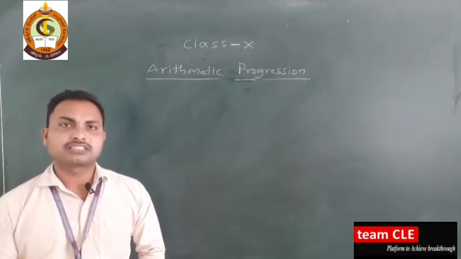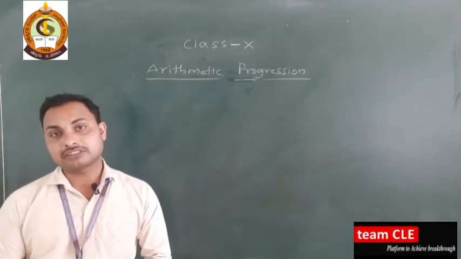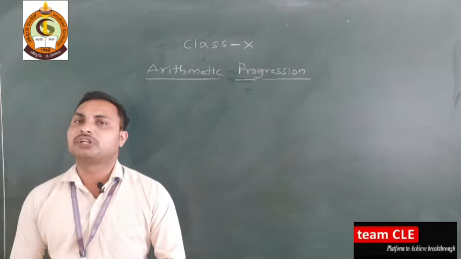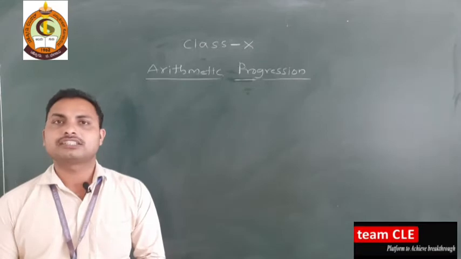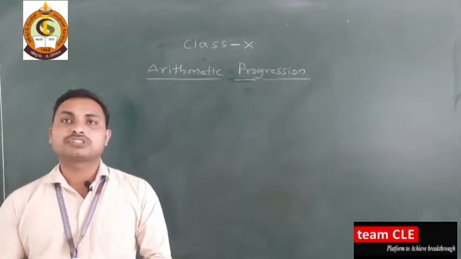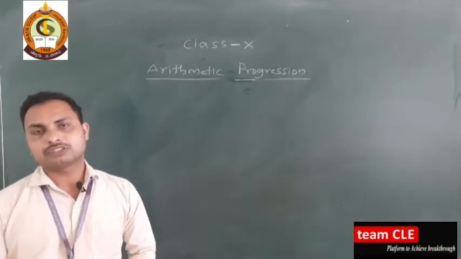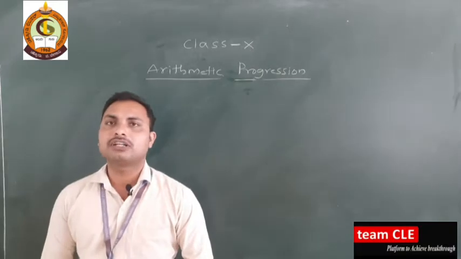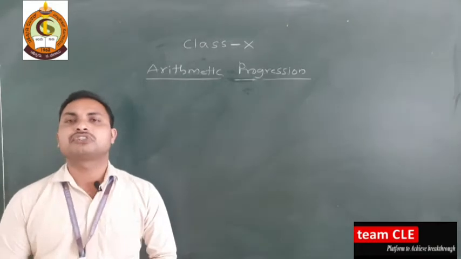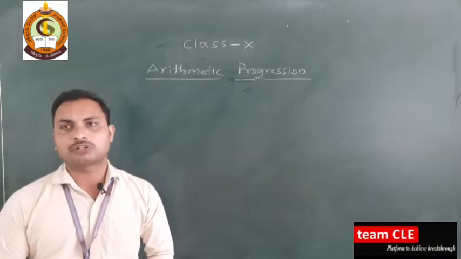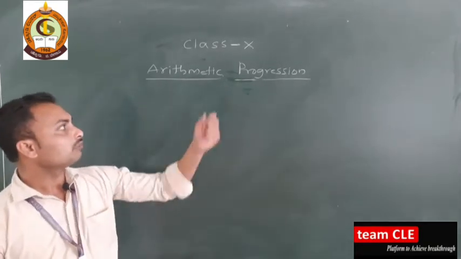Next, the term we discussed yesterday is progression. If we have a sequence and we are getting the nth term of that sequence, that is nothing but a progression. The third term is series. A series is a sum of a list of numbers arranged in one particular manner. Yesterday I gave the example of the sum of the first 5 odd numbers, the sum of the first 5 natural numbers, or the sum of the first 5 prime numbers. These are all examples of series. Now the next one: the definition of arithmetic progression.